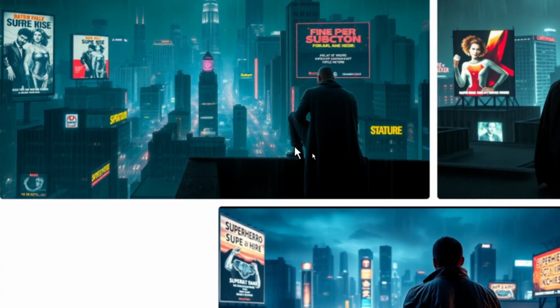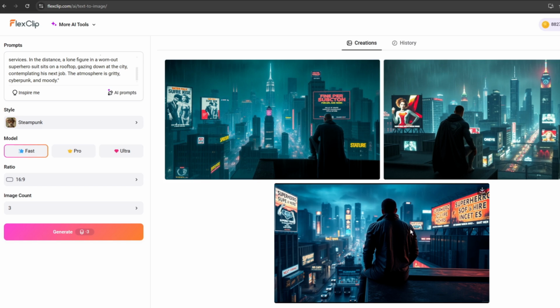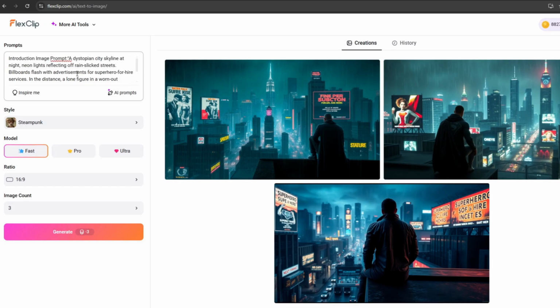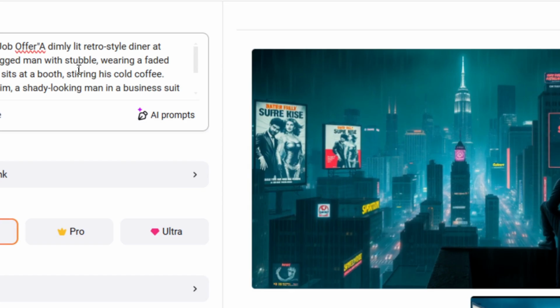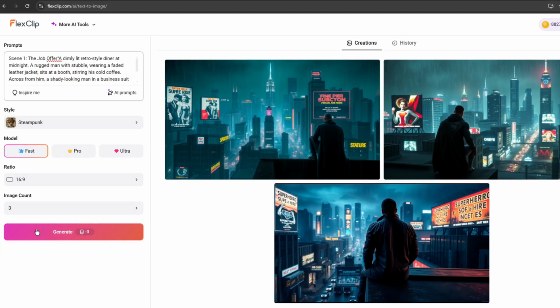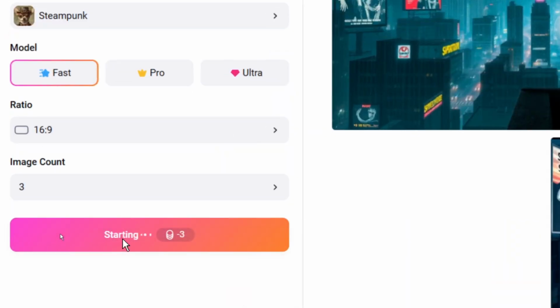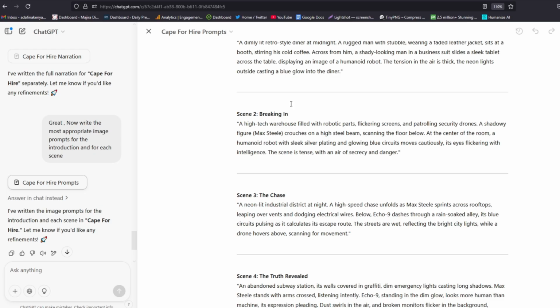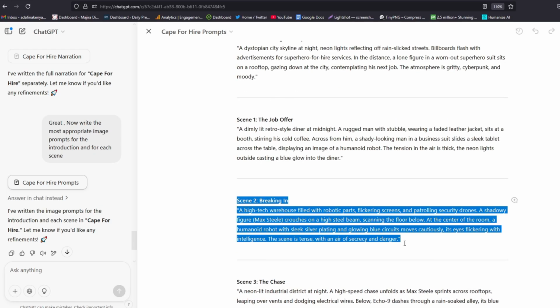And look at that, the first 3 images have been generated. So I'll begin the generation for the other scenes. Then come back to our tool and replace this with our scene 1 prompt. Then again, I'll generate the 3. And here they are. That's great. So we are done with scene 1. Now let me show you scene 2.